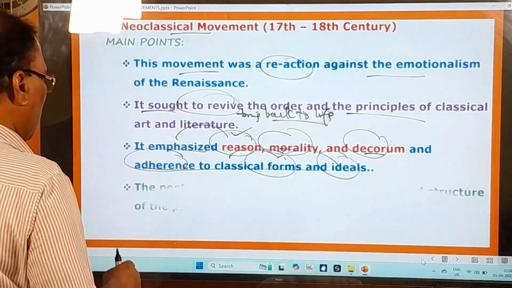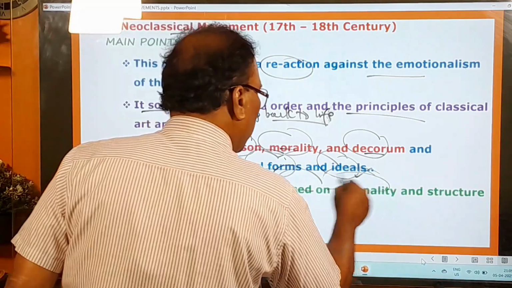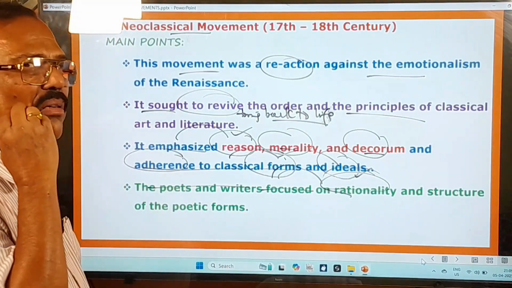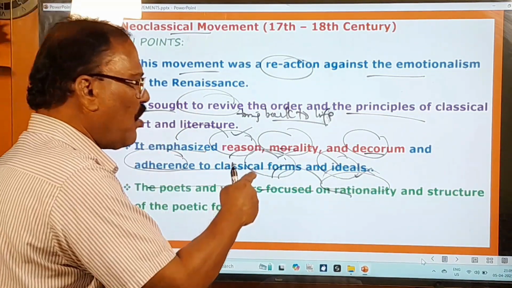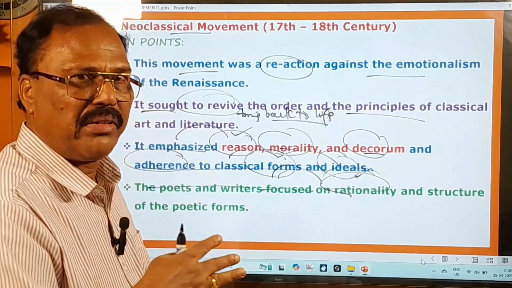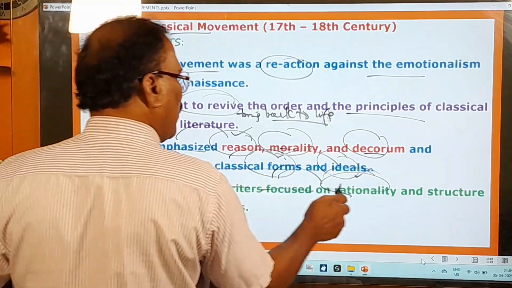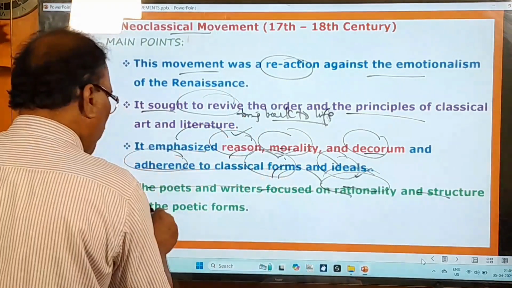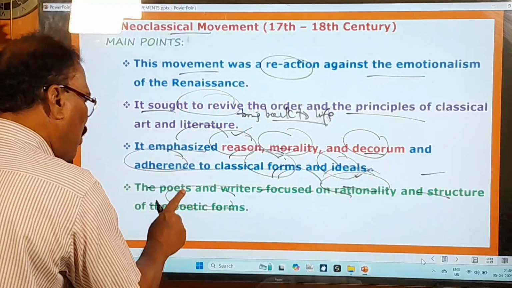And you move on to the next one. The poets and the writers focused on rationality. Rationality means rational feelings, rational beliefs, reasonableness, rational thinking and all that. So let us think in that way. The poets and writers focused on rationality and structure of the poetic forms. Structure means the arrangement of poetic forms.